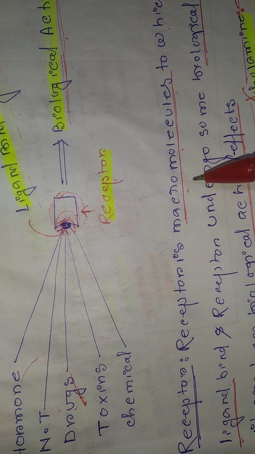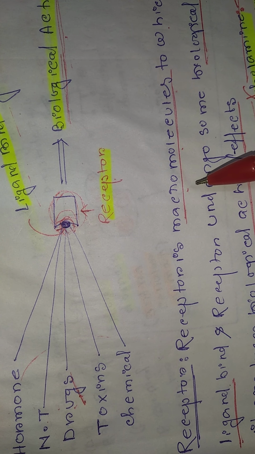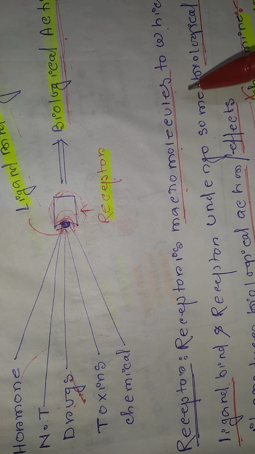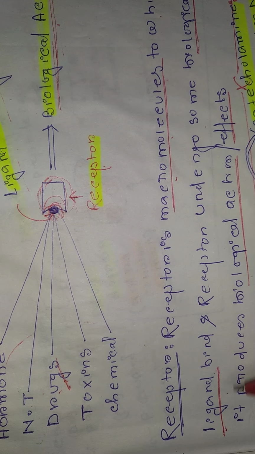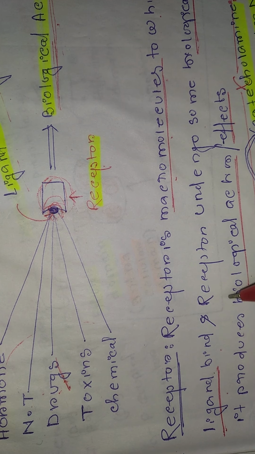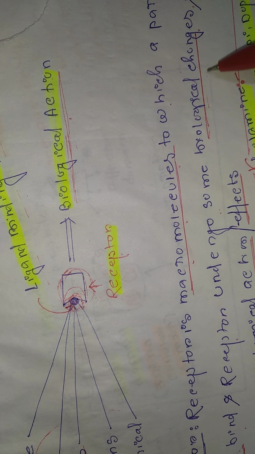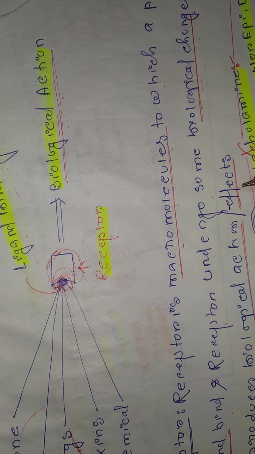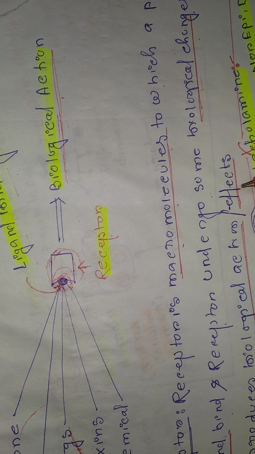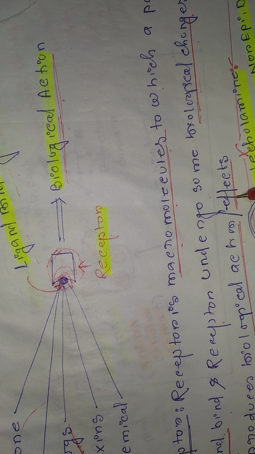One more time, the definition of the receptor. Receptor is a macromolecule, not micro. This is macro, meaning a big molecule, to which a particular ligand binds. After binding, the receptor undergoes some biological changes and it produces a biological action or biological effect. Unless it produces a biological action or biological effect, we should not consider that a receptor.